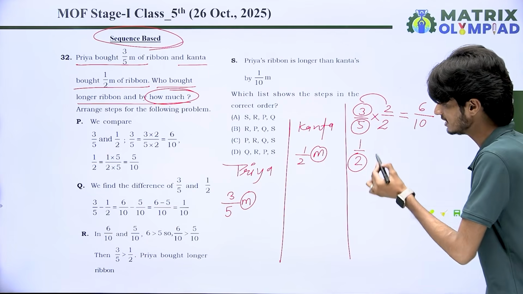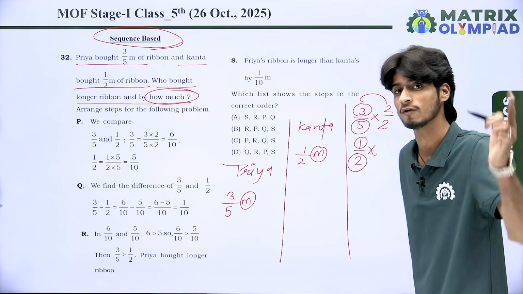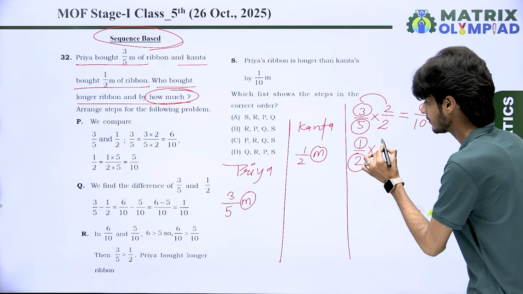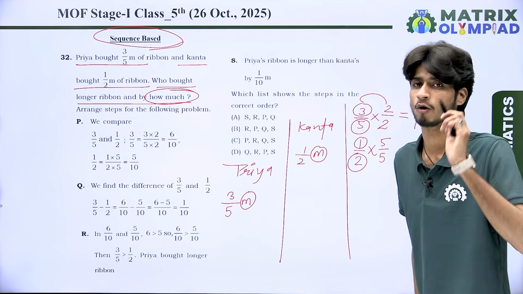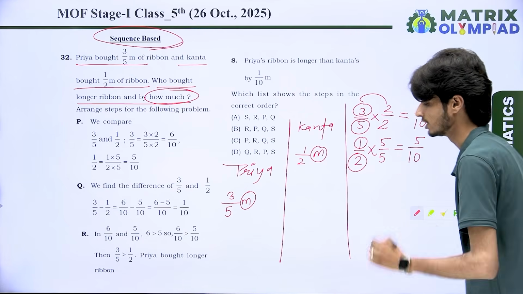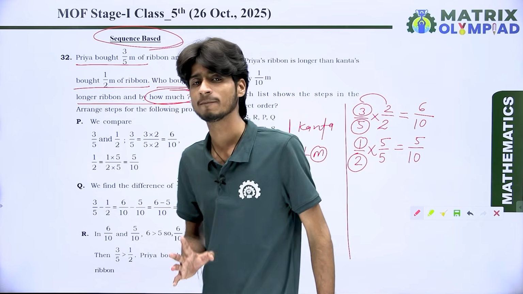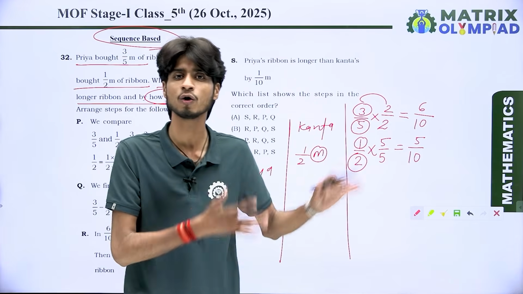And the second fraction is multiplied by the denominator of the first fraction. It means 1/2 multiplied by 5 upon 5, so the result is 5 upon 10. Why are we doing this? We want to make the same denominator for both of them.